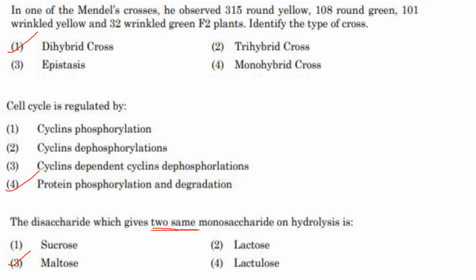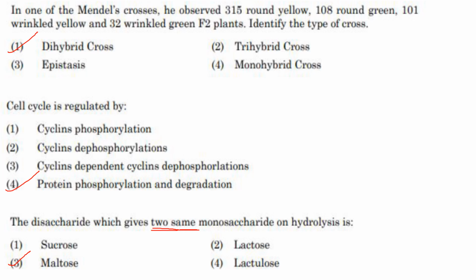Cyclin dephosphorylation is also not correct. Cyclins are not dephosphorylated; such a thing doesn't exist. Protein phosphorylation and degradation, yes, that is the answer.